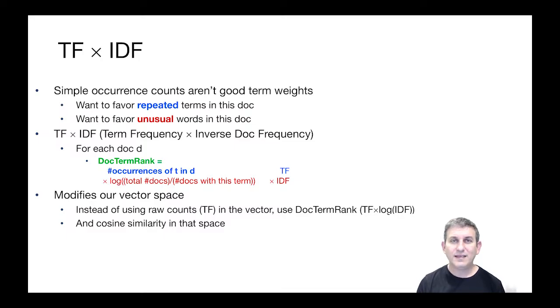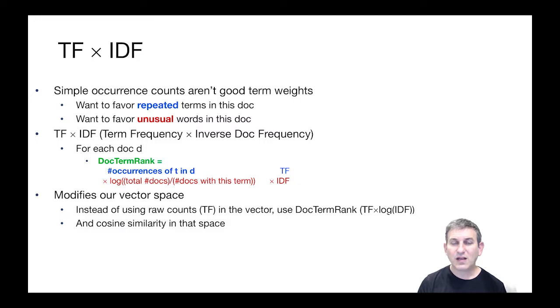The canonical ranking scheme for documents and text search is what's called TF-IDF. Let's go over it here. It comes from an intuition that simple occurrence counts that we were using in our plain old vector space are not good for term weights. We do want to favor the repeated terms, so we like counting up how often terms occur. But we also want to give an extra bump, a little extra favor to unusual words in the document. Rare words that appear in a document and in a query suggest that that document's a really good match to the query. So a scheme to account for this is called TF-IDF, or term frequency times inverse document frequency.